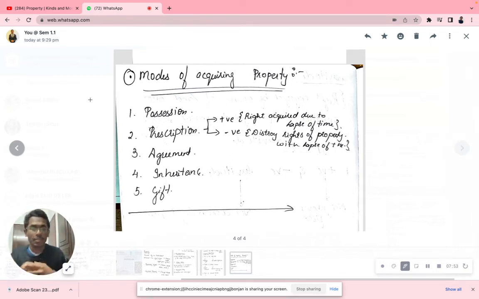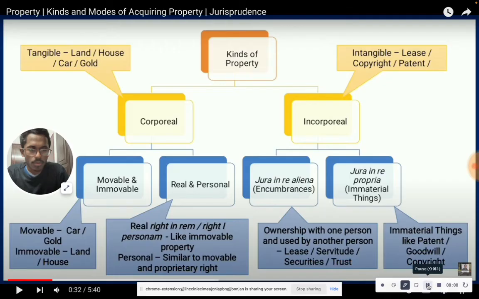In servitude, we learned three types: positive and negative servitude, public and private servitude, and real and personal servitude. These are the important kinds of servitude which we learned.